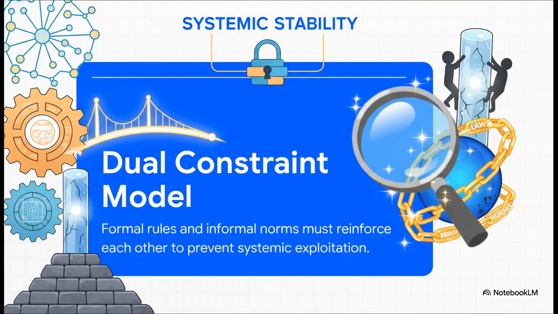And that introduces the dual constraint model. A system is only genuinely stable when both the formal rules and the informal norms are reinforcing each other at the exact same time. Here is the big takeaway. Laws alone won't save you. If that informal layer of mutual restraint collapses, those hard laws suddenly become highly exploitable weapons. The rules might still be on the books, but the game itself is fundamentally broken.